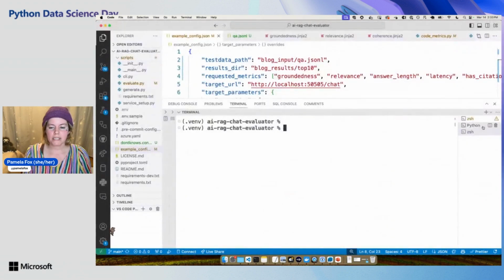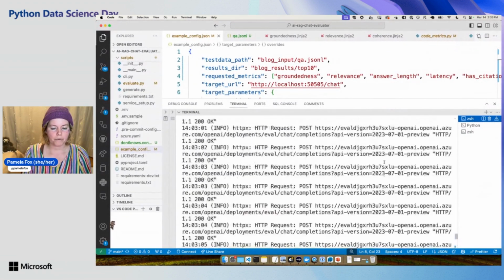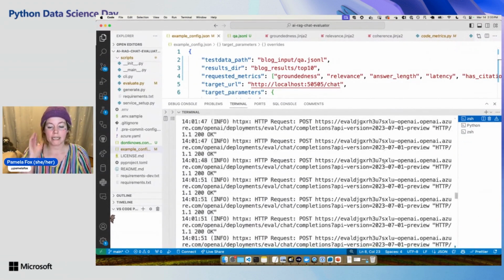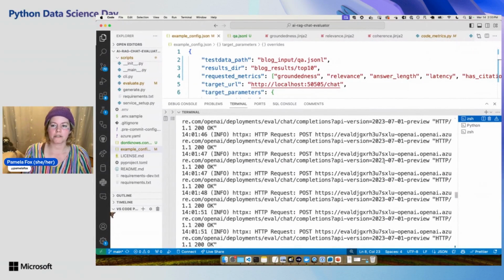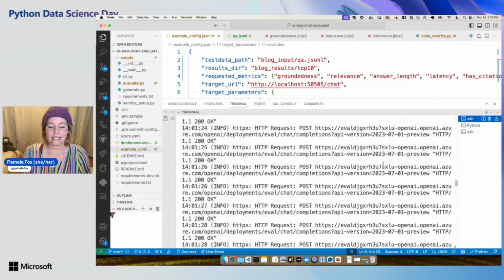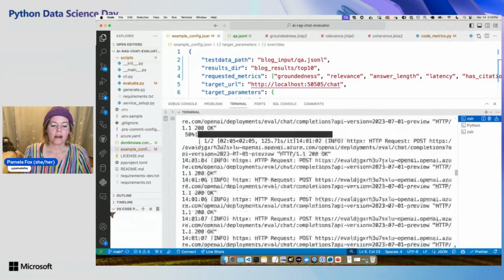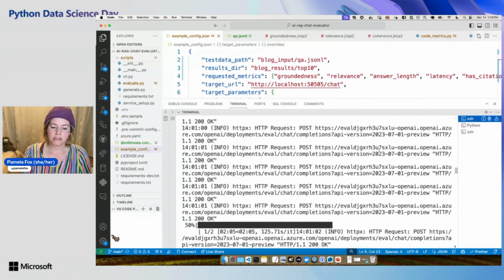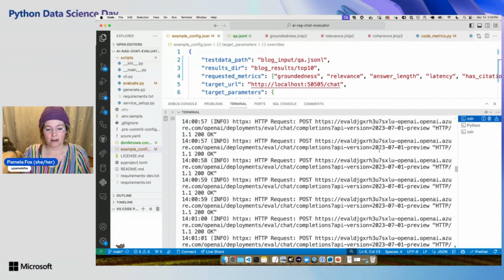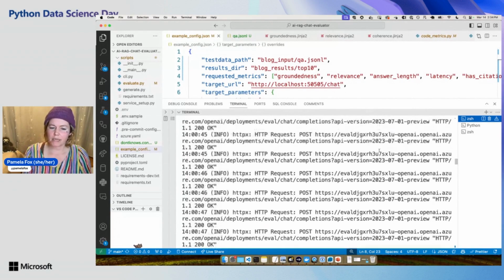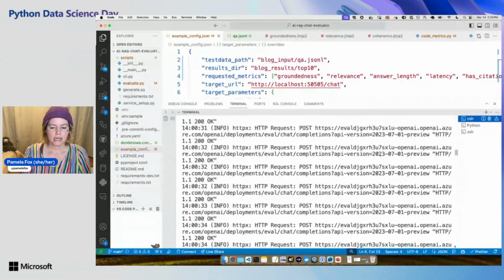So I did that evaluation. It takes time, so I can just show you from a previous run. It takes a lot of time because it has to hit up your app for every question, and here there are 200 questions. Then it has to hit up GPT-4 for each of the GPT metrics for each question. So that can take a fair bit of time, maybe like 30 minutes or so for 200 questions.